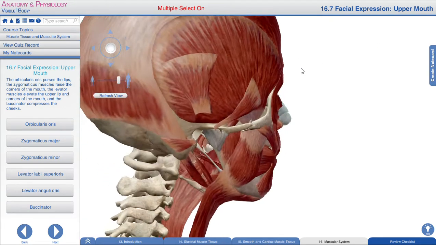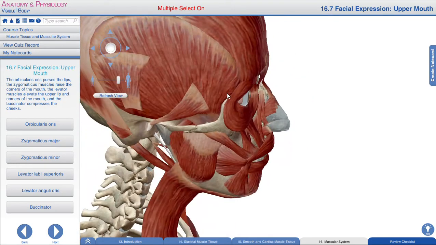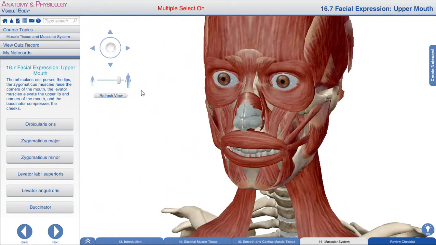Assalamu alaikum. So my next topic is regarding the muscles of facial expression.